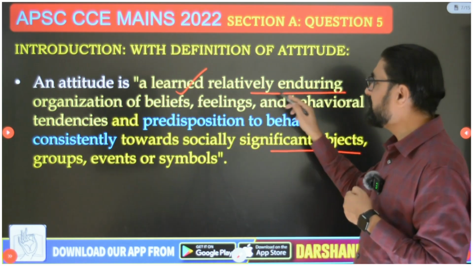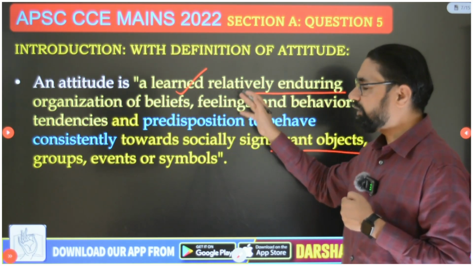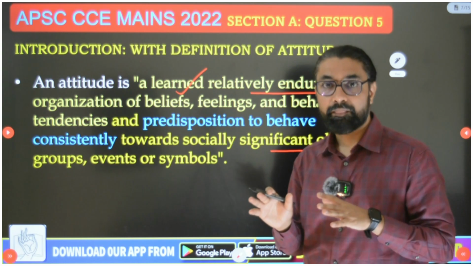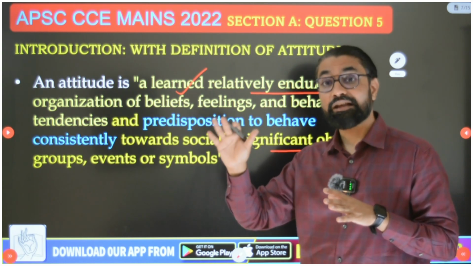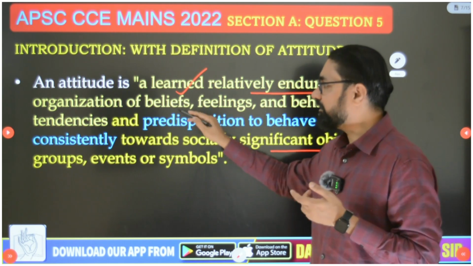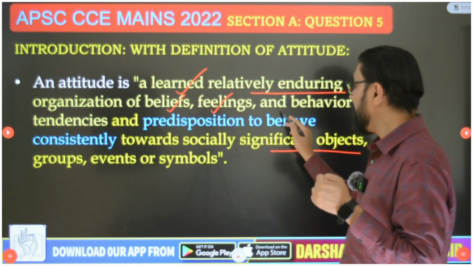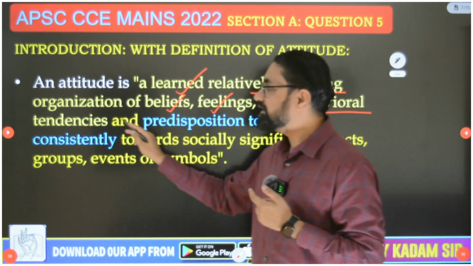Then attitude gets learned. Attitudes are learned, relatively enduring organization. So what is attitude? They are learned. They are relatively enduring, not permanent. Values are permanent, attitudes are not permanent. And organization of what? Beliefs, that is cognitions, feelings, that is affection, and remember the word behavioral tendencies.